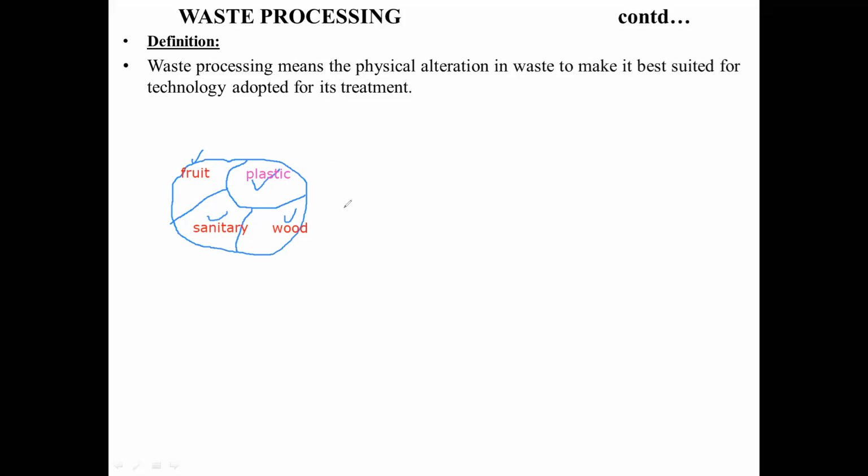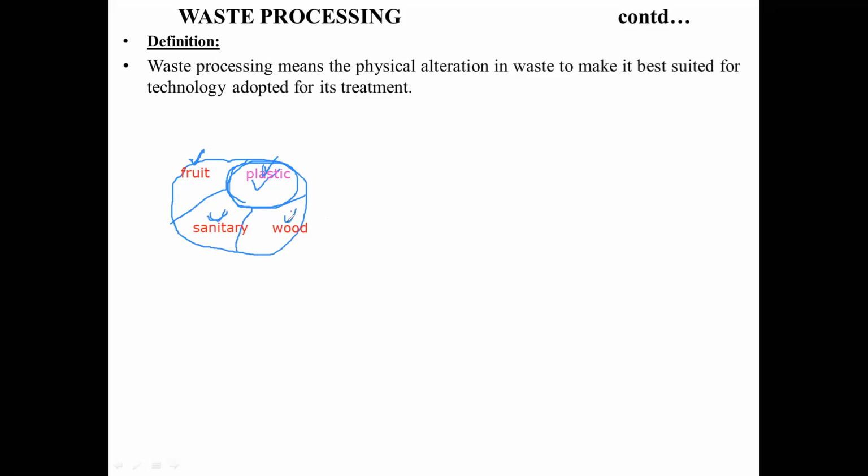If you simply take this and dump it in a landfill, what happens? It is not going to yield product value, and the value of the recycling product is going to be wasted. As we have seen, there are n types of plastics, and plastic has a recycling property if you segregate and separate them. The sanitary waste and fruit waste can easily be taken to a biogas plant, where biogas can be generated. Depending upon the characteristic property, the plastic can be recycled.